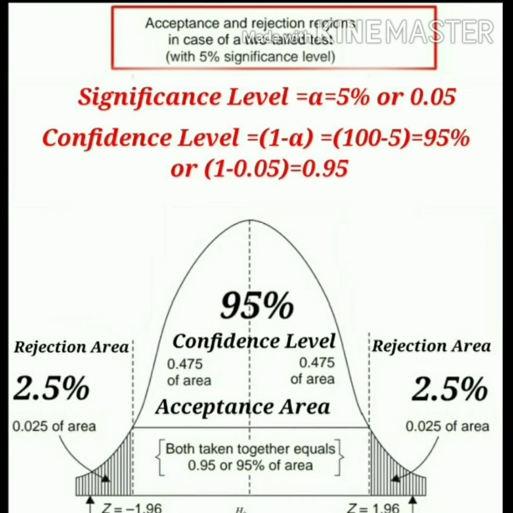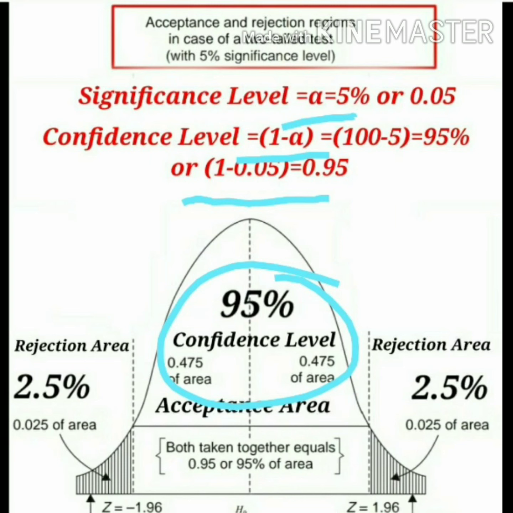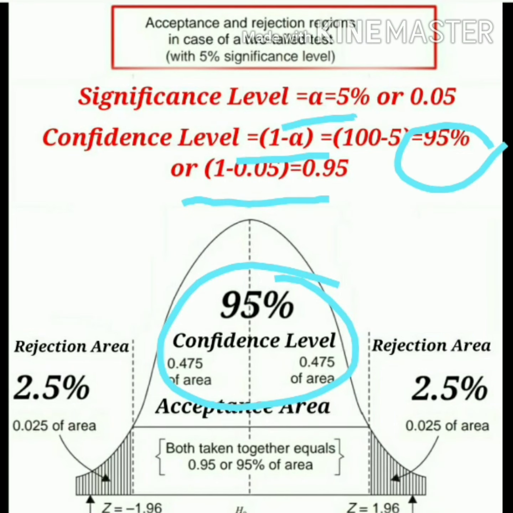So the total area of the tails equals 0.05 or 5%. Then the area of the middle of the curve will be 95%. Or you can say, as the significance level is alpha, and you know the formula of the confidence level is 1 minus alpha, 1 minus 0.05 gives 0.95, that is 95%.